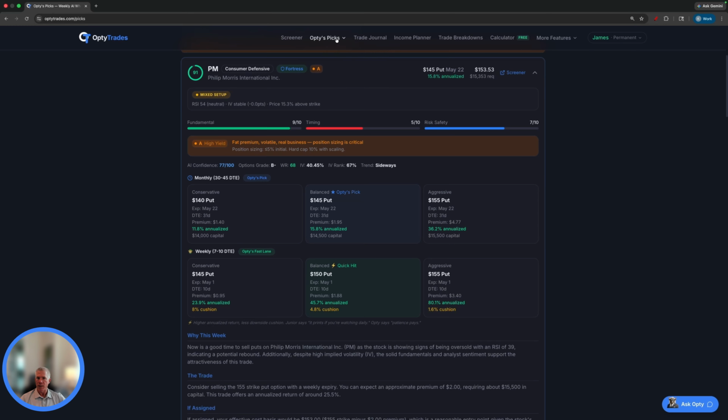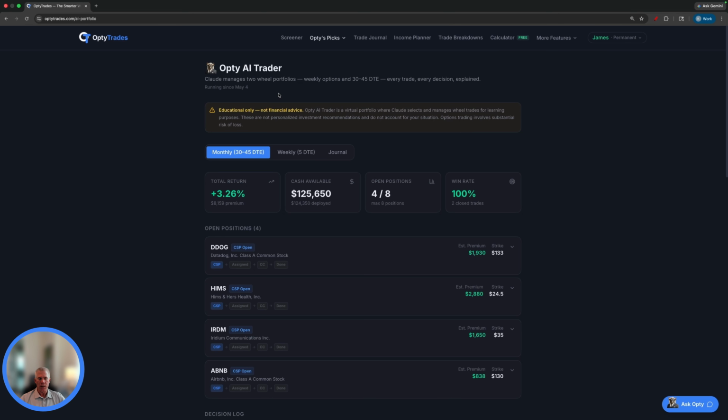AI Trader takes it a step further. This is Opty's Picks on steroids. This is the one I'm excited about. Just finishing this up, it took us a long time to build this. AI does everything. It searches the universe of stocks that we have. It looks at targeting 5 DTE options and monthly options at 30 to 45 days out.